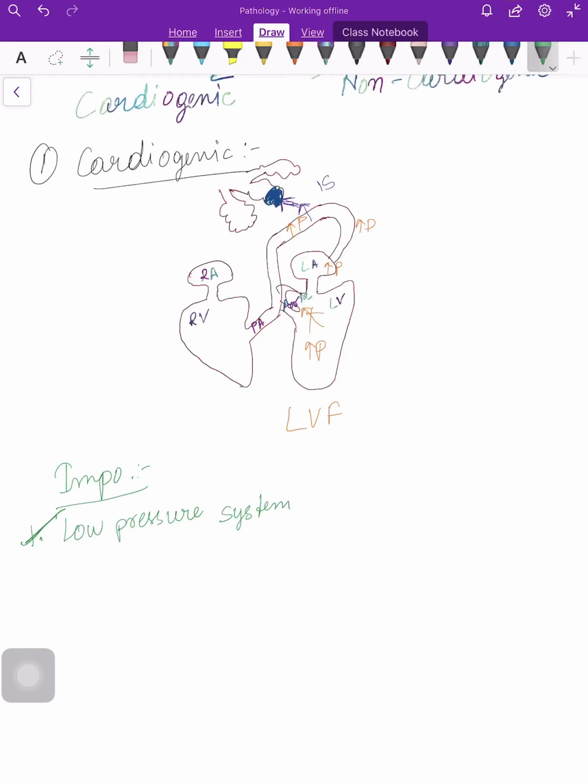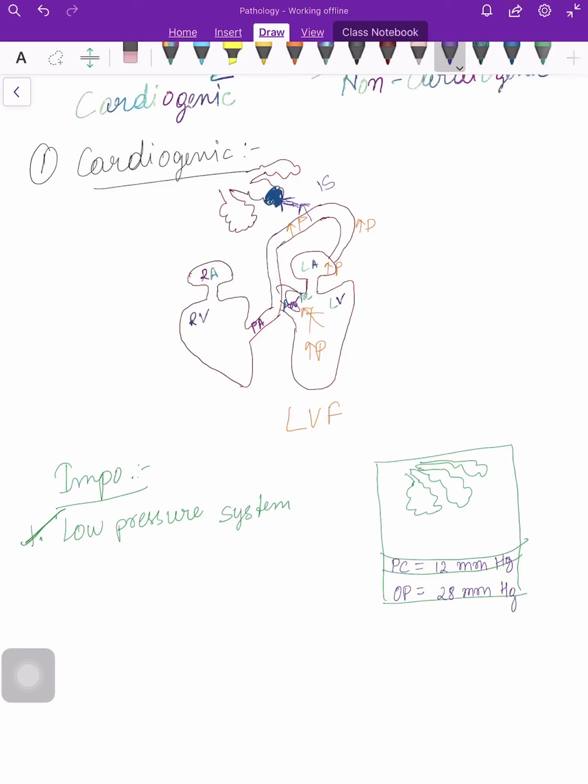Now if we draw a diagram again, these are the alveoli. Okay, so here what happens is the hydrostatic pressure here is 12 millimeter mercury, but the oncotic pressure is 28 millimeter mercury.